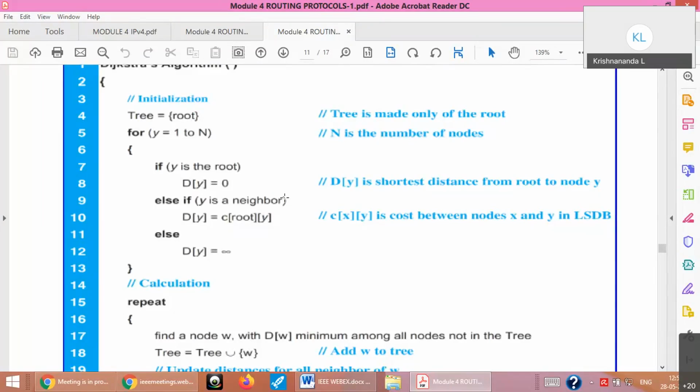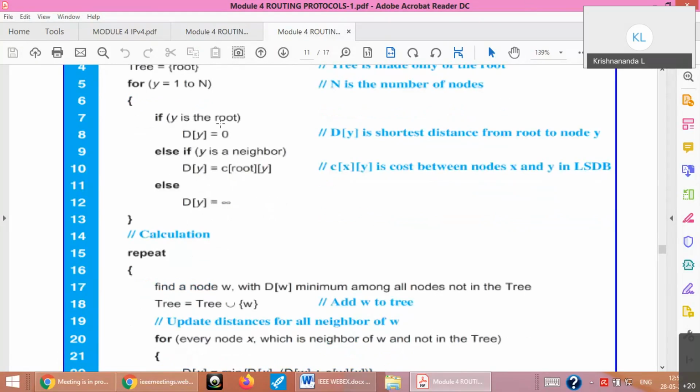So you have one set with A, and that is a tree with only one node. You expand the tree and go on adding other nodes in such a way that you find the least cost through traversal. And once you find the least cost, add that to your tree from the other set. So in that set should be null finally, and your set should be having all the nodes. Initially that set will be having maximum nodes except one node. Okay, so that's how you are supposed to do this.